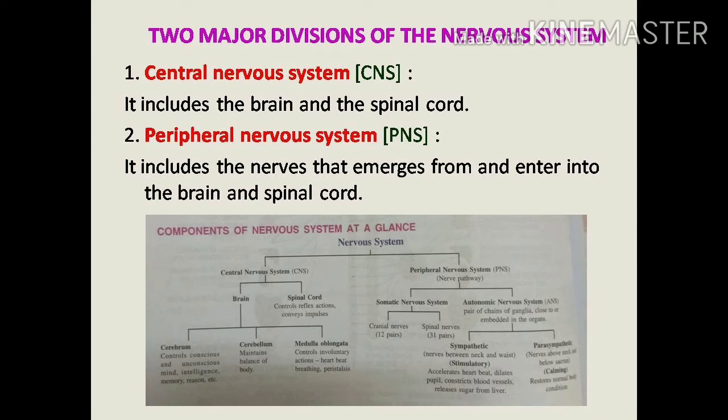In somatic nervous system, we can see two types of nerves: cranial nerves that are in 12 pairs and spinal nerves that are in 31 pairs. The autonomic nervous system includes two major divisions: sympathetic nervous system and parasympathetic nervous system. So these are the divisions of the nervous system, mainly central nervous system and peripheral nervous system.